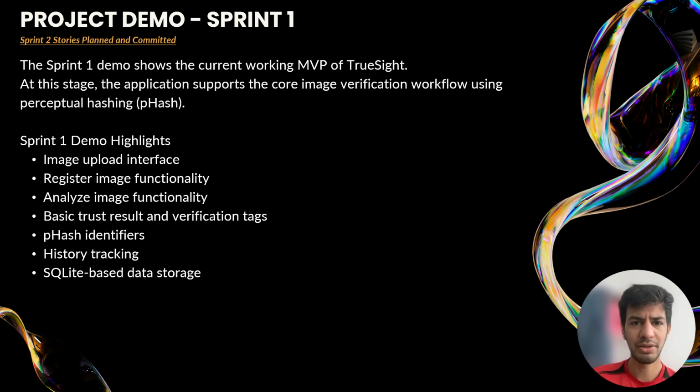Then let's go to the next slide, which is the project demo for Sprint 1. This slide shows the current working MVP of our project from Sprint 1. At this stage, the application supports the basic image verification workflow using perceptual hashing. The system allows users to upload an image and either register it in the system or analyze it for verification.